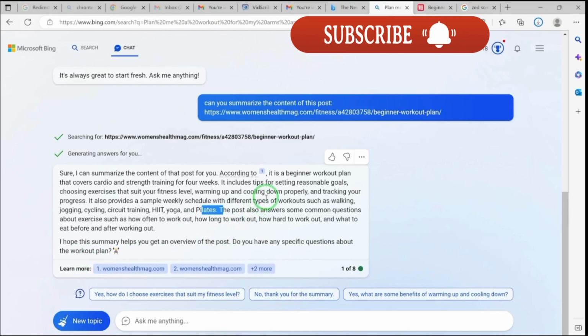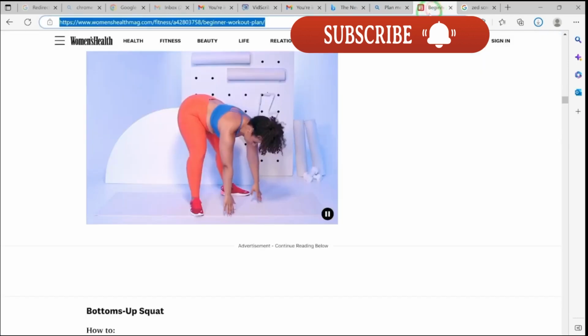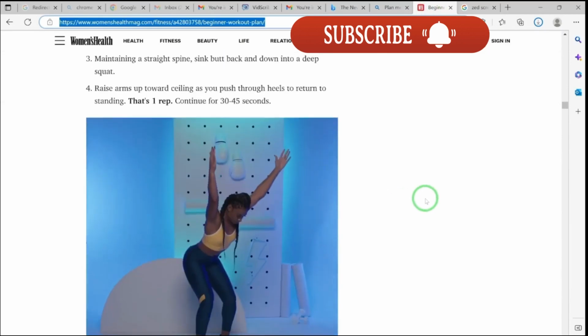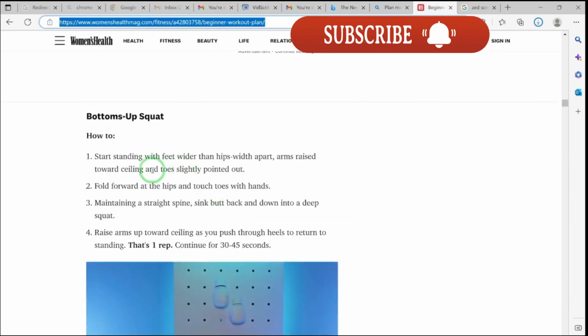So you can see it has given you a complete summary about that particular post. And if you want to ask it a specific question about the blog post, it is still going to provide the answer. Who can do this? That's my question. With just a mere look at the link, it has given you a summary about it. You can see how powerful and exceptional this is. You can be very specific. For example, you can say, can you enumerate the steps on how to do the bottom up squat?